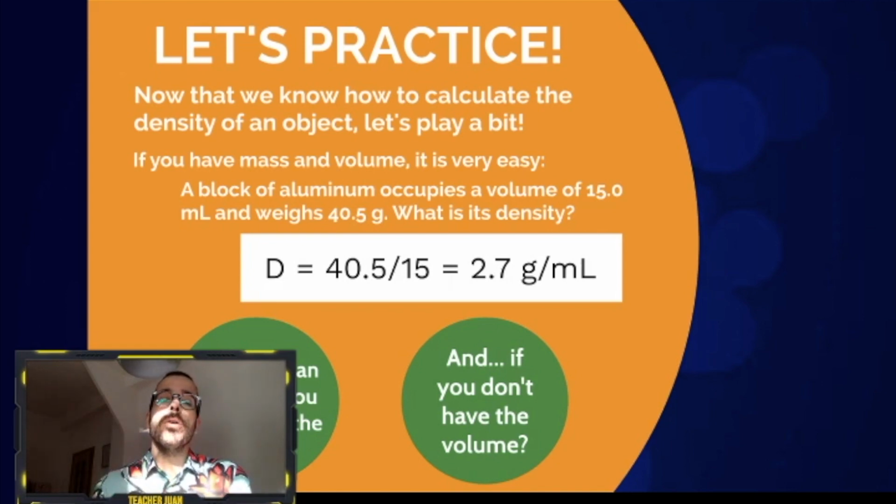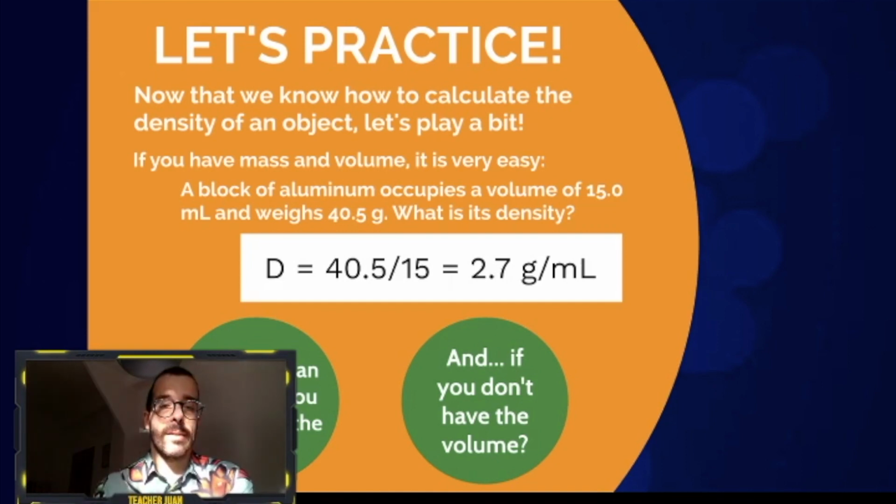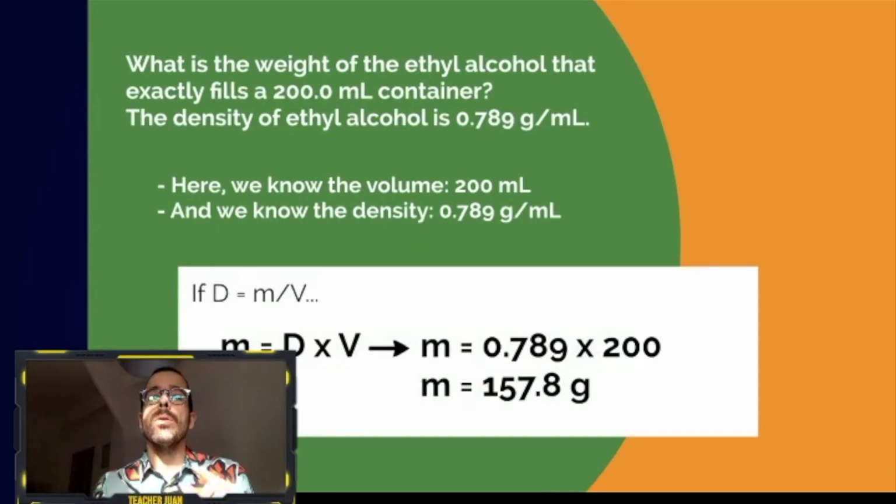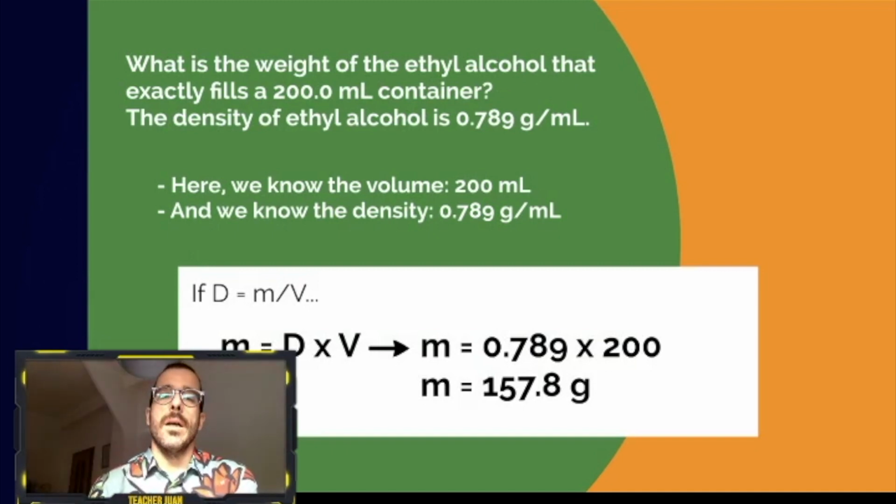So what can you do if you don't have the mass? Very simple. If you don't have the mass, we are going to change a little bit the way to do it. Let's see this problem. What is the weight of ethyl alcohol that exactly fills a 200 milliliter container?